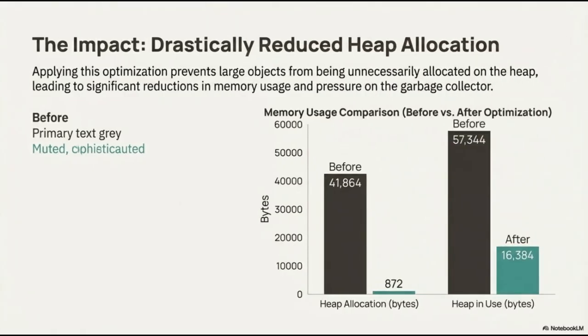The impact of this optimization is most visible in the drastic reduction of heap allocation. By preventing large objects from being unnecessarily allocated on the heap, we significantly lower memory usage and decrease the pressure on the garbage collector. As the comparison shows, heap allocation fell from 41,864 bytes to only 872 bytes. Similarly, the total heap in use decreased from 57,344 bytes to 16,384 bytes. This shift represents a major gain in resource efficiency and overall application performance.